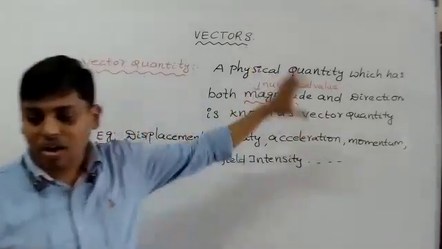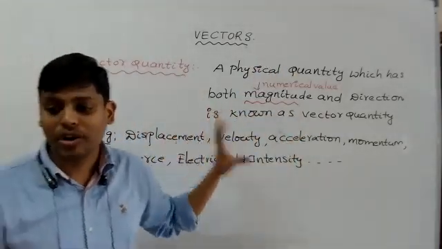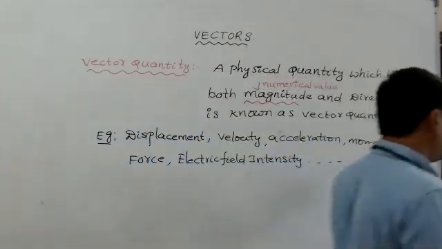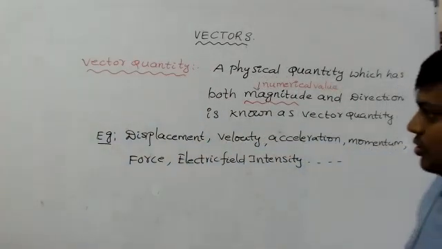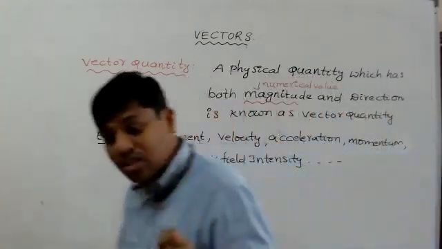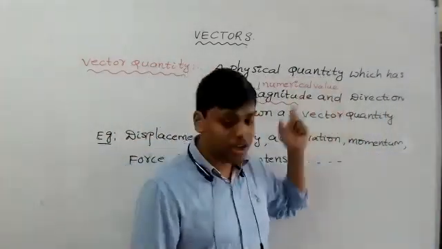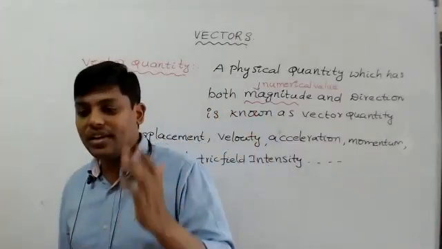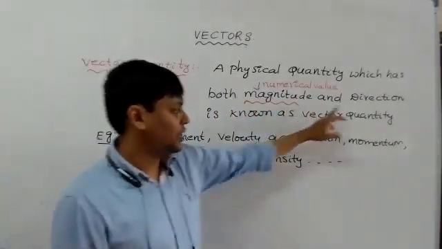That's why they are called vector quantities.